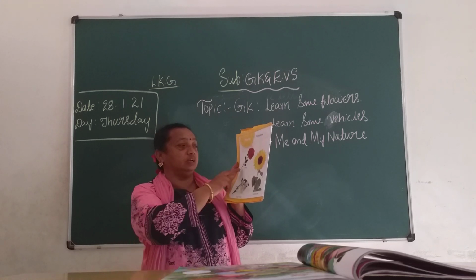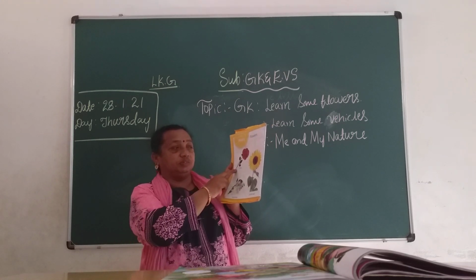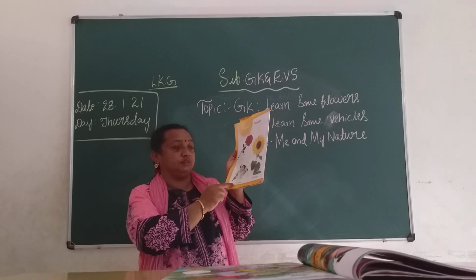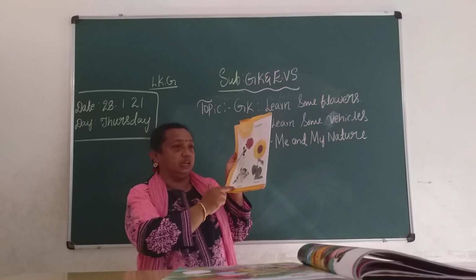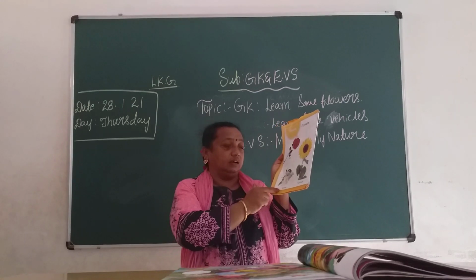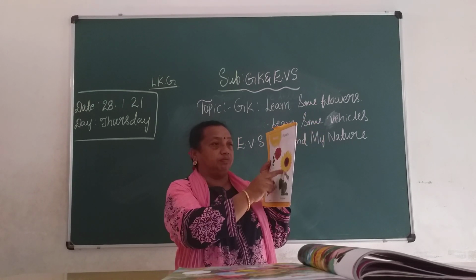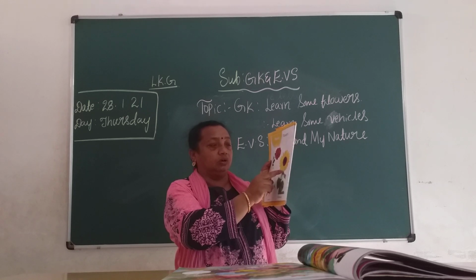See, which flower is this one? Rose. Which color is the rose? Red color. Which flower is this one, children? Jasmine. Jasmine smells very nice, no, children. Which color? White color. What is this, children? Sunflower. Which color is the sunflower? Sunflower is yellow color.